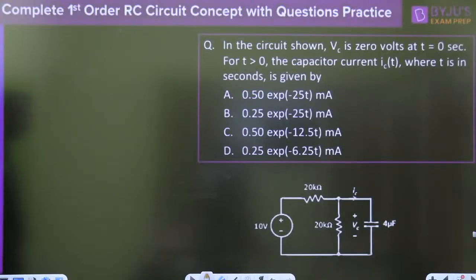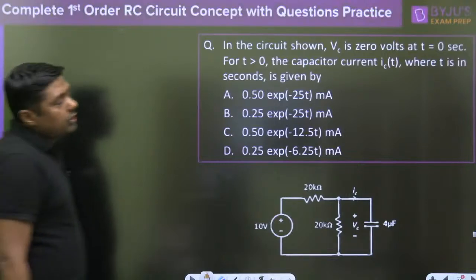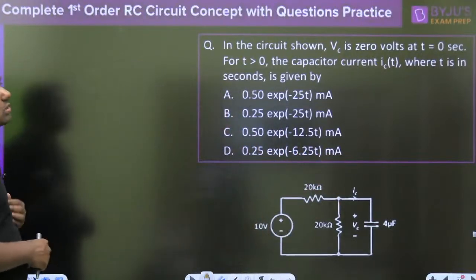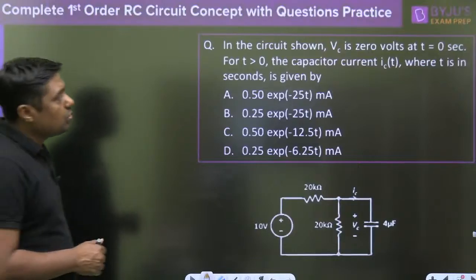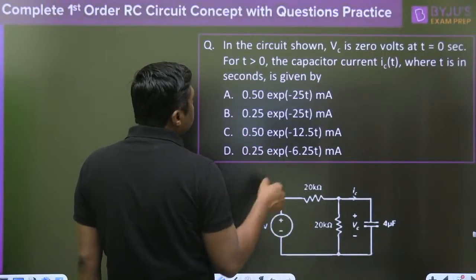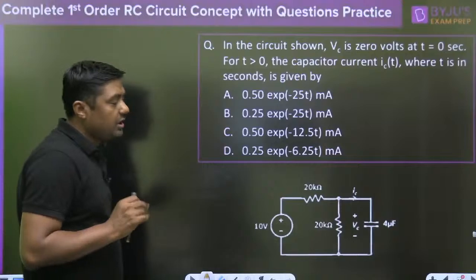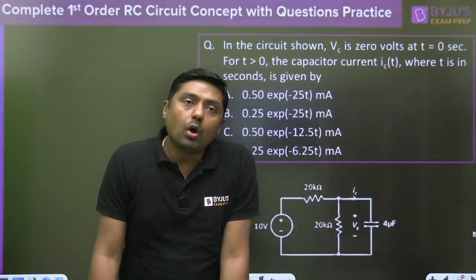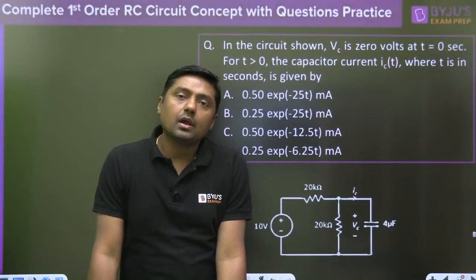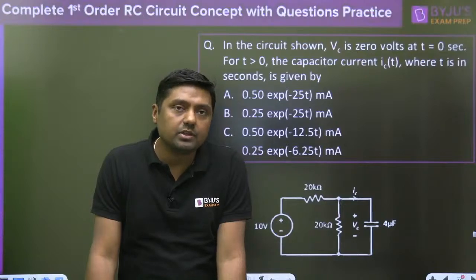Now, in the circuit shown, VC is 0 volt at t equal to 0 second. If the initial voltage across the capacitor is 0, we can say that initially the capacitor will act as what? Short circuit. For t greater than 0, the capacitor current, where t is in seconds, is given by... So what is the initial current through the capacitor? What will be the final current through the capacitor? And what is the time constant of the circuit? That will be the concept.